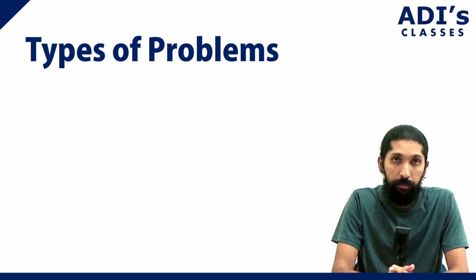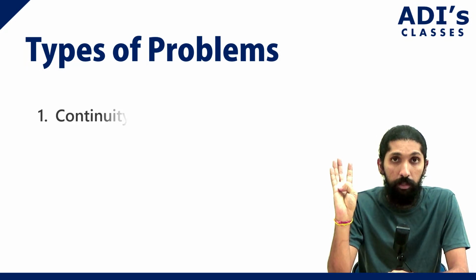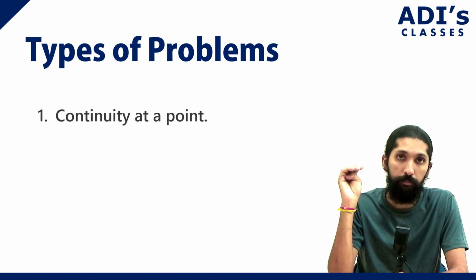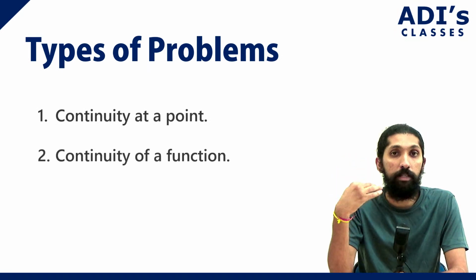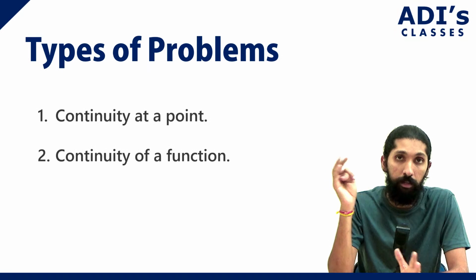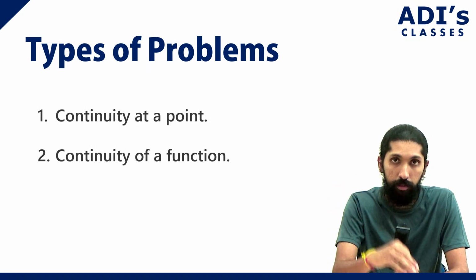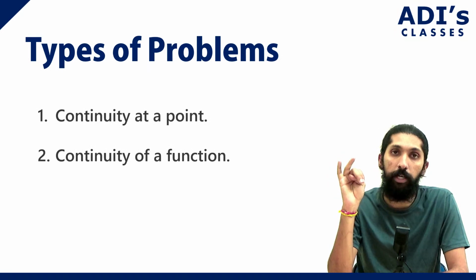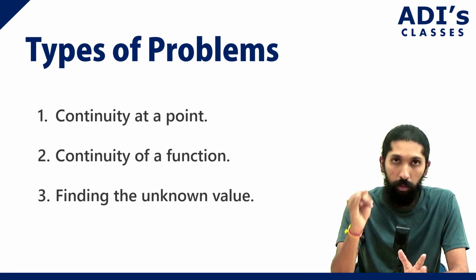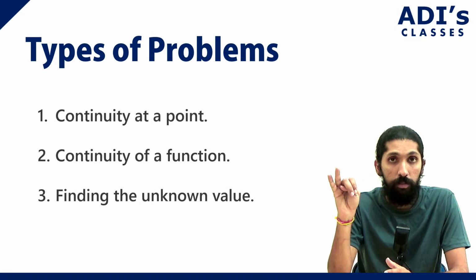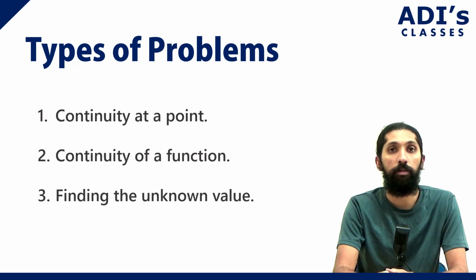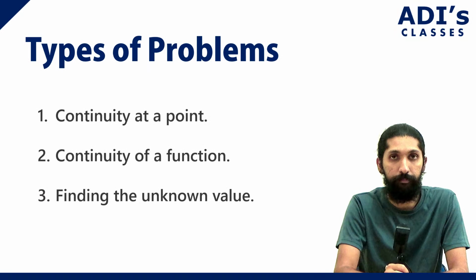Now, whenever we talk about continuity, there are different types of problems. I'm just summing up the different types, that's all. The first type of problem is where a point is given and you figure out whether at that point it is continuous or not. The second type is you are going to discuss the continuity of the function, right? So where you have f of x and you're going to have multiple points and multiple functions. The third type is where you have some unknown value, like some value k or lambda or a or whatever it is. You're going to have unknown values, and with the help of the function being continuous, you can figure out what is the value of the unknown, right?